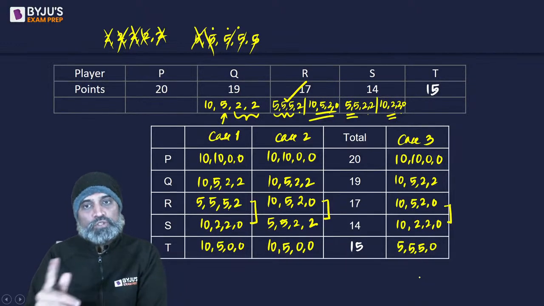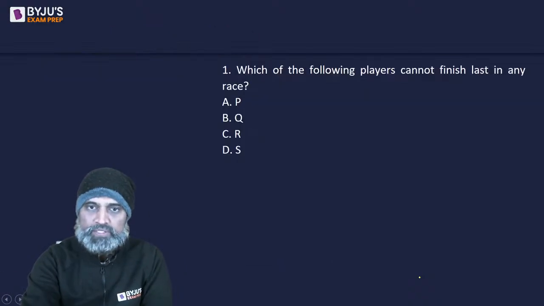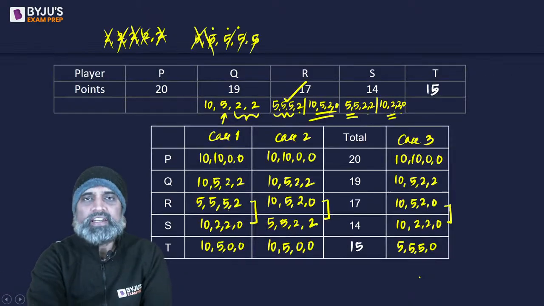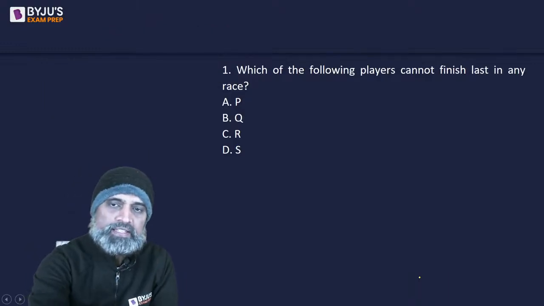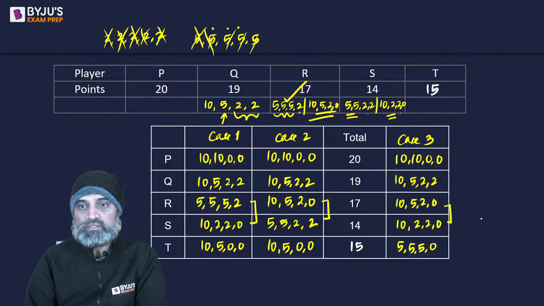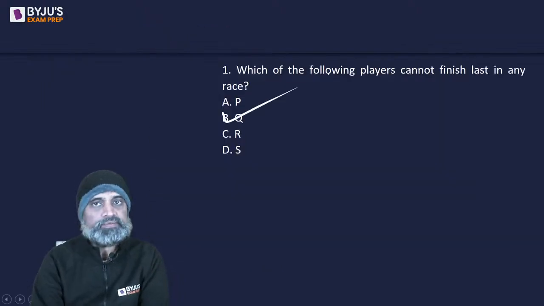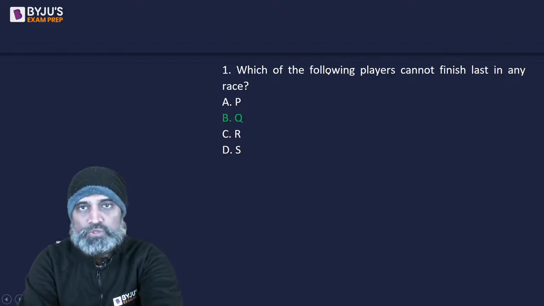Now let's look at the questions and see in which particular question we need to do something further or not. First question says, which of the following players cannot finish last in any race? Cannot finish last in any race. Can we say Q? Q has 0 never, right? So Q should be the answer.